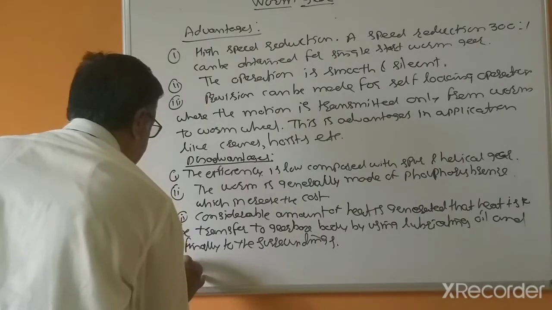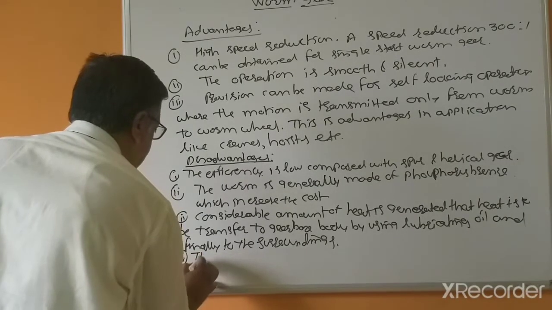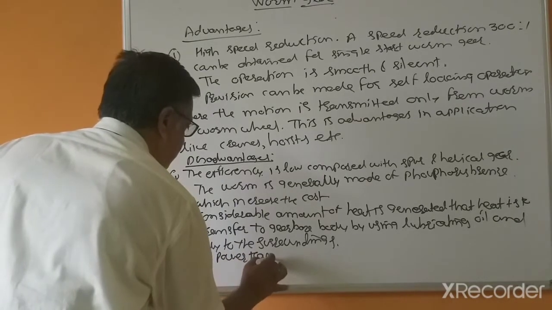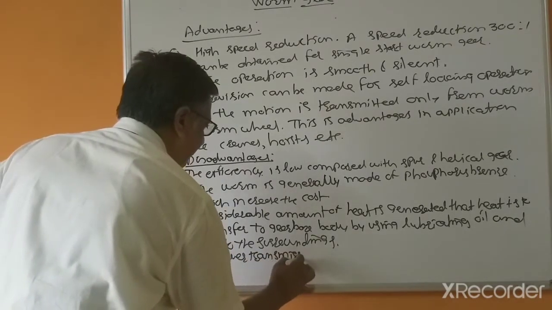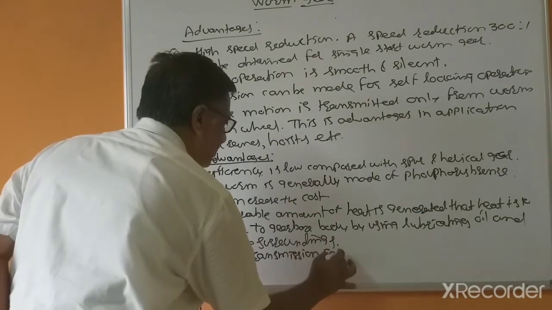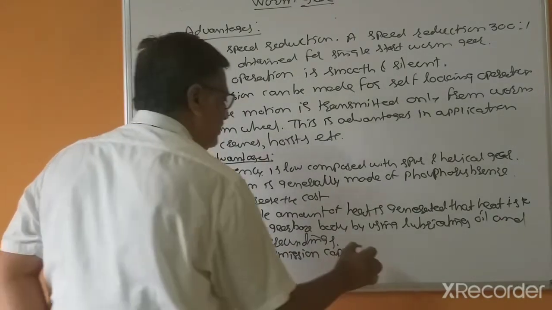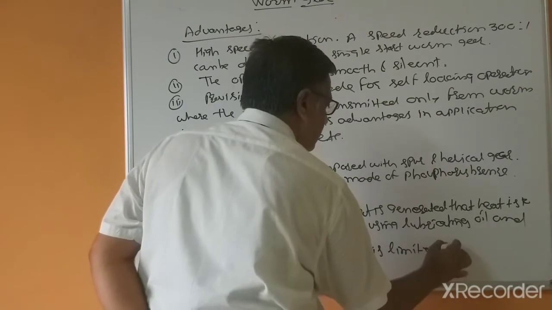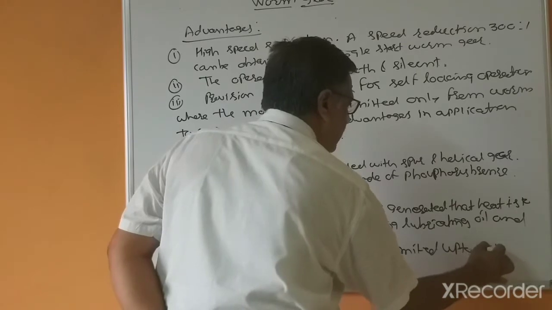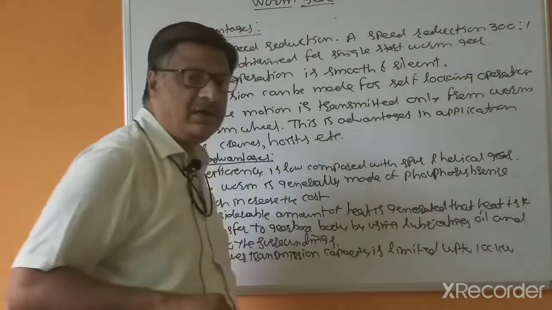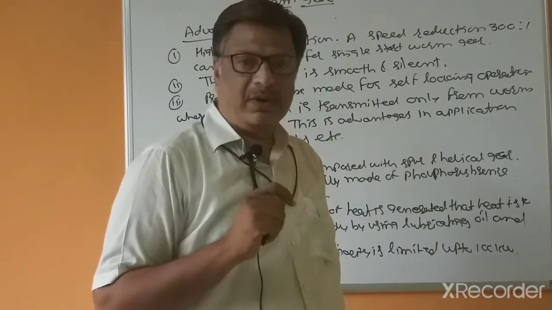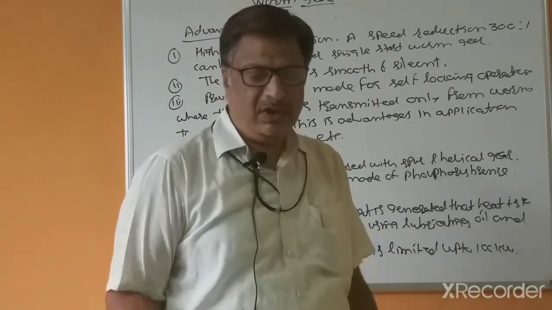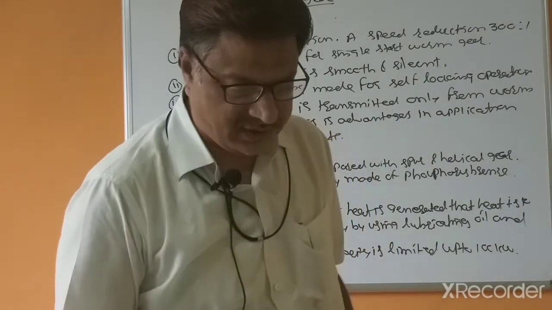And last, the power transmission capacity is limited up to 100 kilowatt only. So up to 100 kilowatt power can be transmitted by using worm and worm wheel gears. So these are the limitations of worm gears.